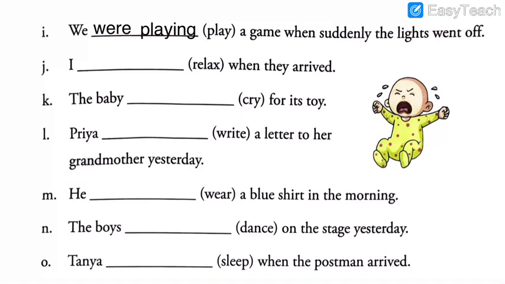So relax, first of all you have to add ing, it will become relaxing just by adding ing. So half marks are scored very easily. Then you have to observe the subject part. Subject part here, I is written, which refers to singular. So with I, what will you use, were or was? You have to use was. I was relaxing when they arrived.